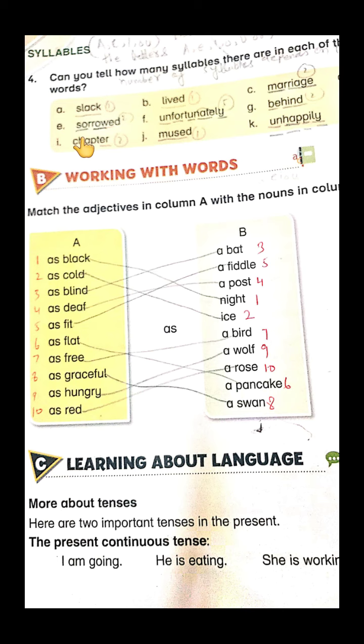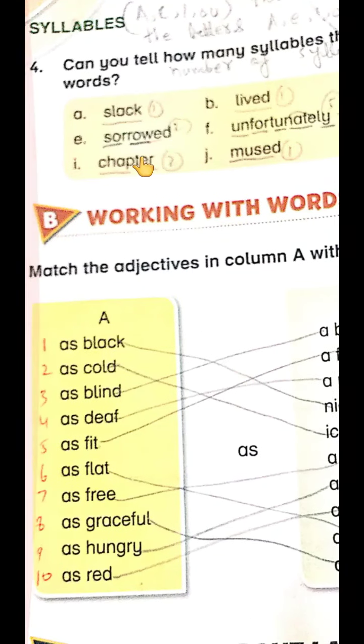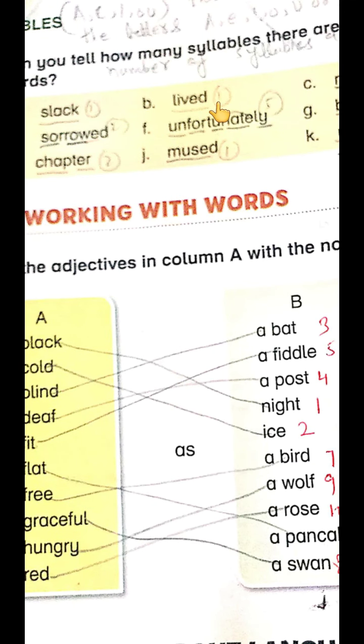So here they want us to let them know how many syllables each of the following words has. So let's see. Number 1 is slick. It has only one syllable, only one vowel in it. Lived. It only has one vowel sound. You can see how I did it. I draw a line under it and mention one. Okay.